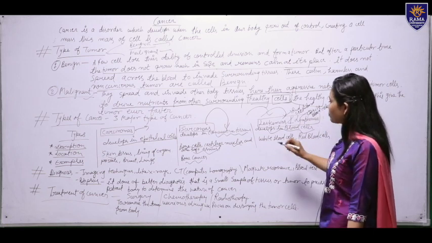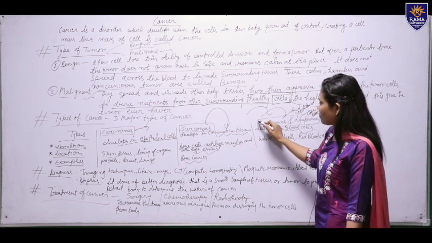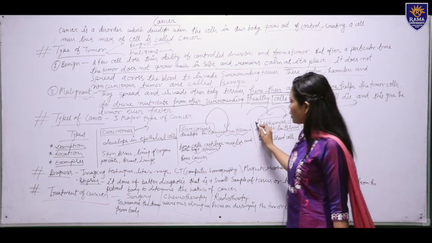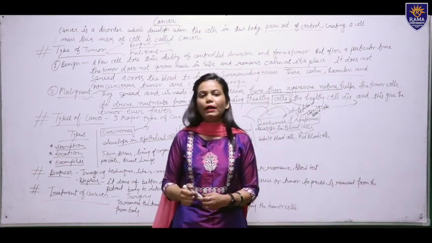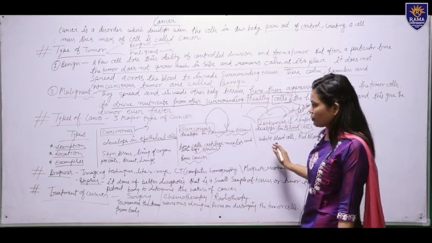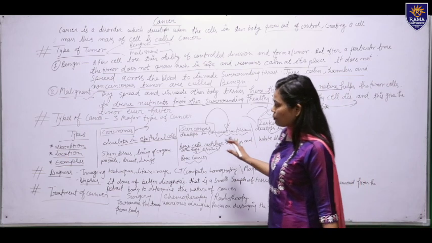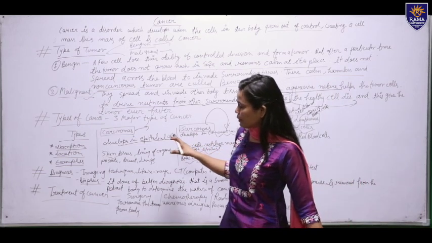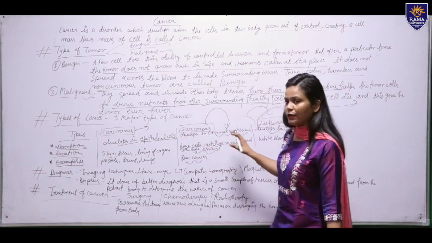Okay, there is a minor difference between them, but both affect the blood cells. So now we have completed the types of cancer.